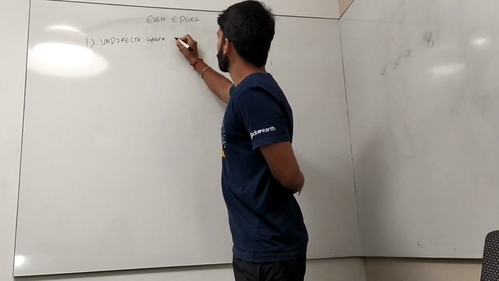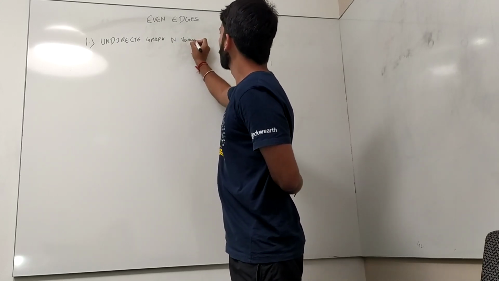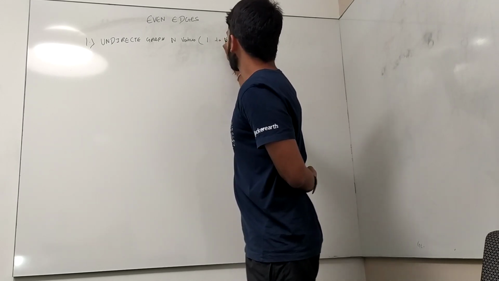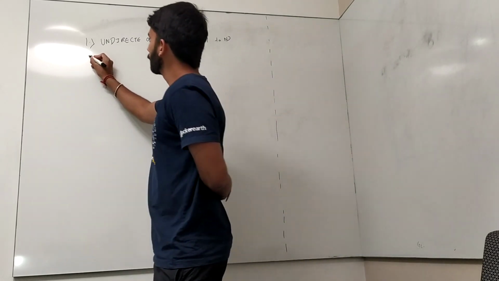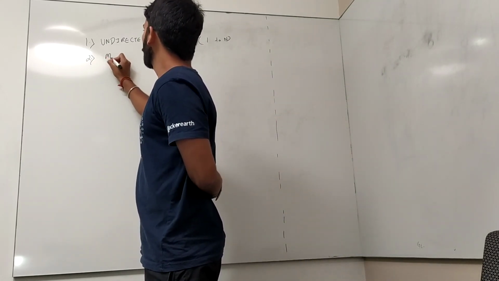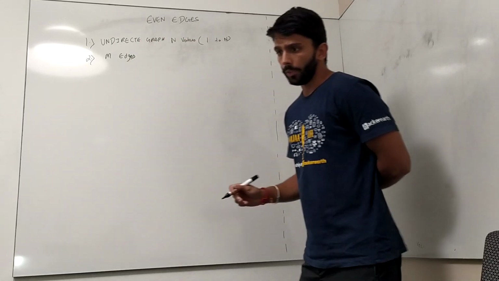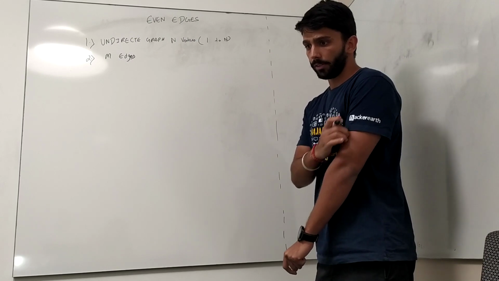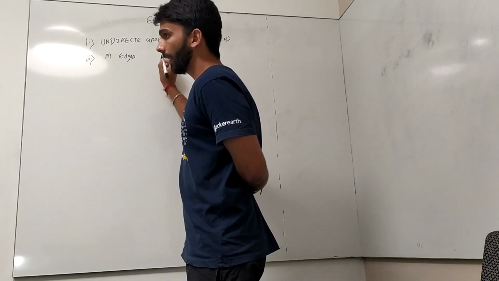with n vertices, from 1 to n, right? And we have m edges. Now he wants to divide it into k parts for some integer k. Now what we want to divide is this graph.